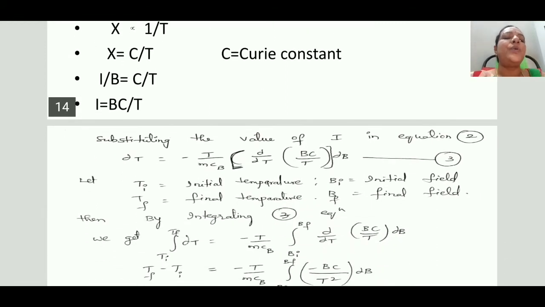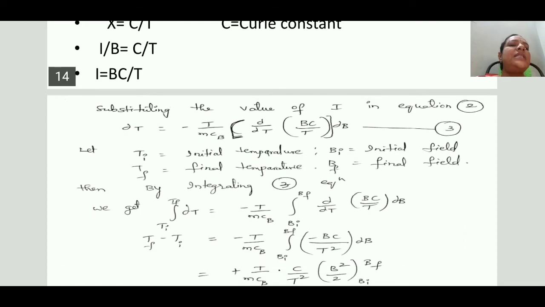We get dou T, the change in temperature, is equal to minus T by MCB dou by dou T of BC by T into dou B, substituting BC by T in place of I. Say this is the third equation. To simplify this, assume Ti is the initial temperature of the system, Bi is the initial field, Tf is the final temperature, and Bf is the final magnetic field.